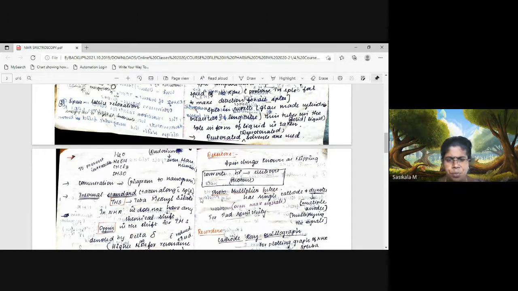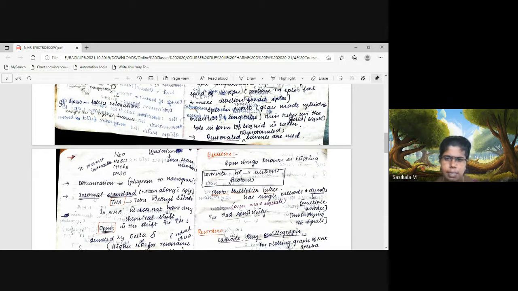And one more thing: during preparation of the sample, you take your organic molecule, any organic molecule which contains protons, in order to analyze the proton nucleus present in it and the different kinds of protons present in the molecule.